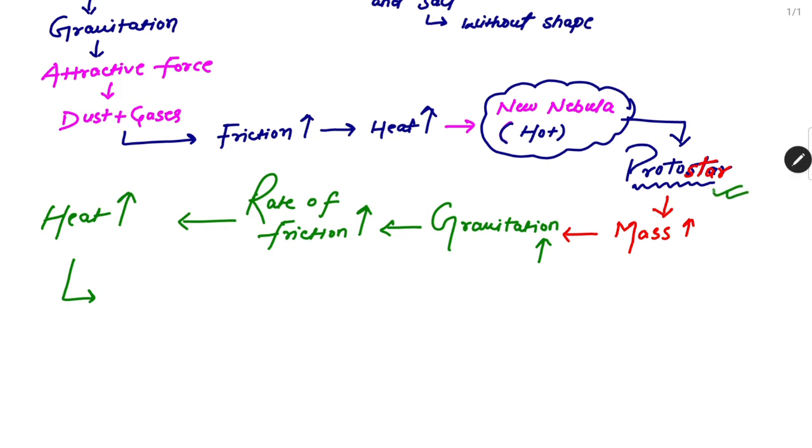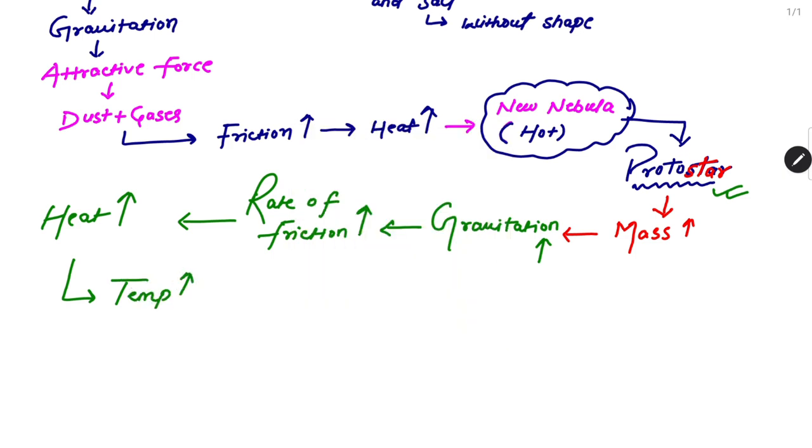When the protostar is formed, as we know this protostar is a hot nebula, and nebula has mass, so this mass will be very high, right? Because there is a formation of protostar, this mass is very high. This mass will create more gravitation. If there is more gravitation, there will be more attractive force. So there will be a high rate of friction. If there is a high rate of friction, more heat will be released. And if there is more heat, the temperature will be very high, right?